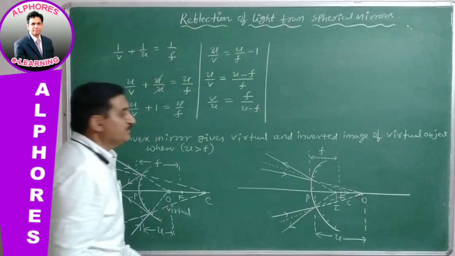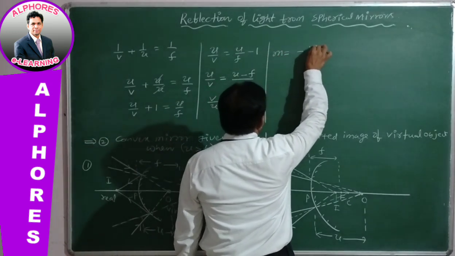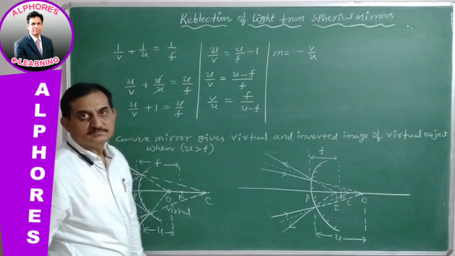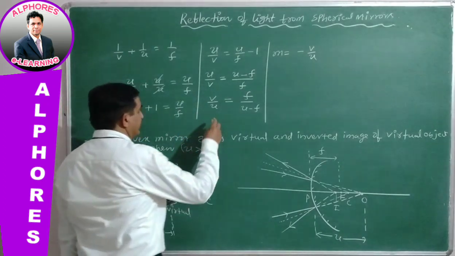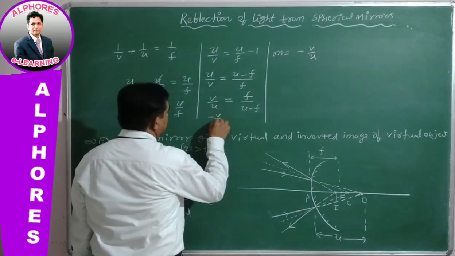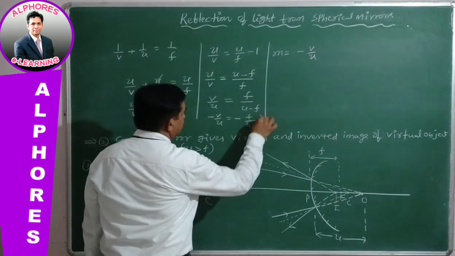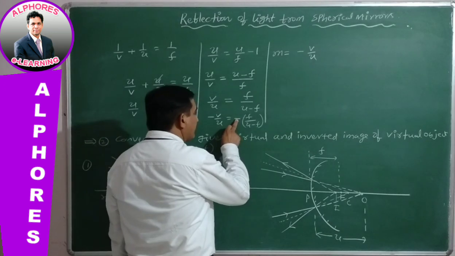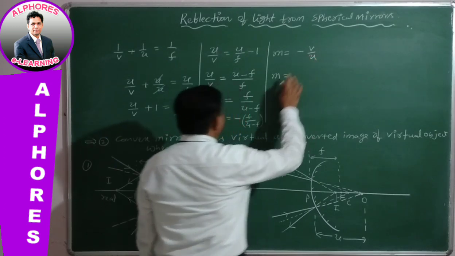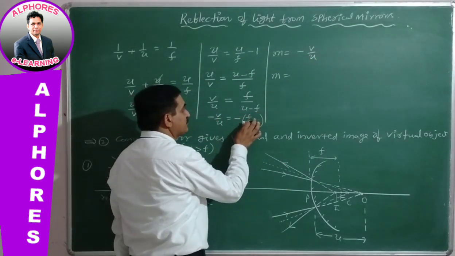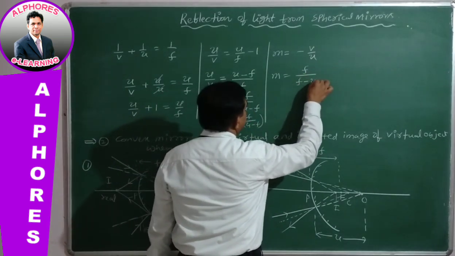Actually we know the fundamental magnification formula: magnification m = -v/u. We have v/u = f/(u - f), so taking the minus on both sides and multiplying, m = -v/u = f/(f - u).